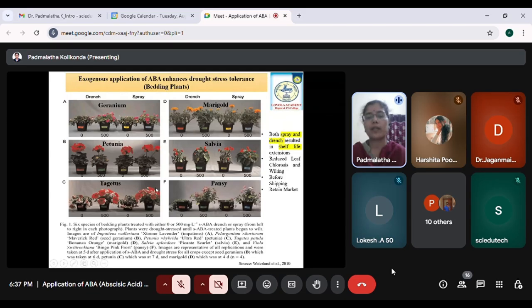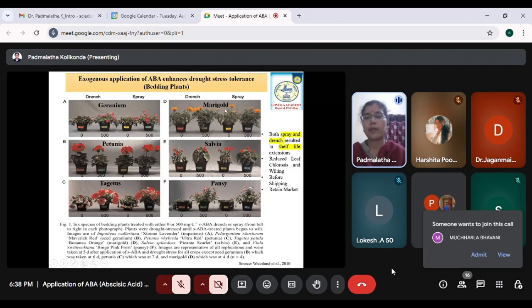They have done experiments on bedding plants. These bedding plants are a kind of ornamental plant which are marketed and maintained in various gardens, or can also be maintained indoors to give an aesthetic sense in terms of color, and they also add a seasonal ornamental nature to the gardens. Here they have taken 6 types of bedding plants: geraniums, petunias, tagetes, pansies, salvias, and marigold.